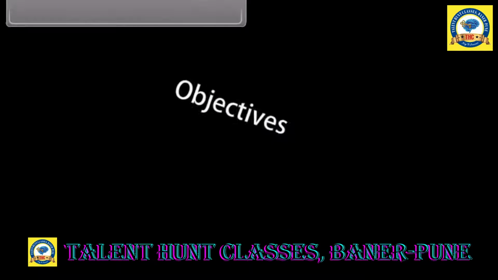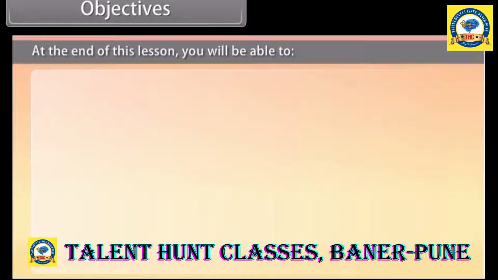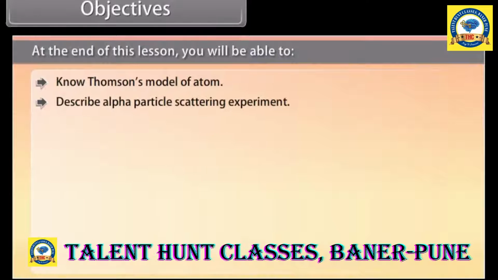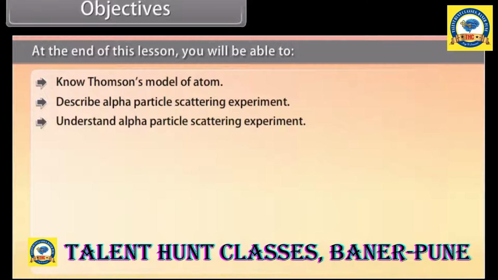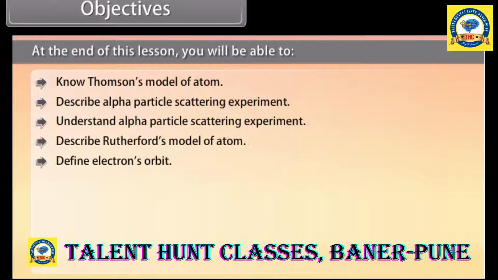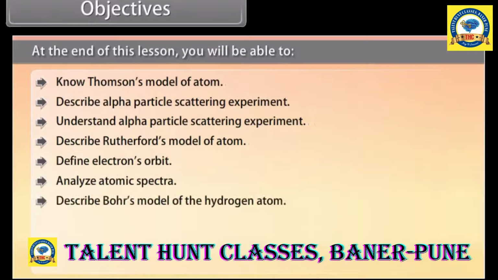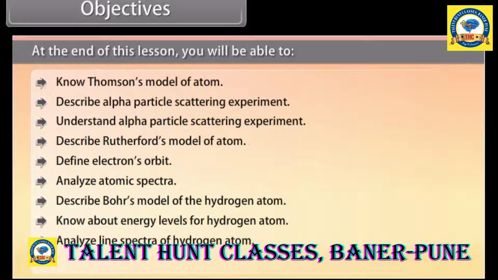Objectives. At the end of this lesson, you'll be able to know Thomson's model of atom, describe the alpha particle scattering experiment, understand the alpha particle scattering experiment, describe Rutherford's model of atom, define electron's orbit, analyze atomic spectra, describe Bohr's model of the hydrogen atom, know about energy levels of the hydrogen atom, analyze line spectra of the hydrogen atom, and know about de Broglie's explanation of Bohr's second postulate.